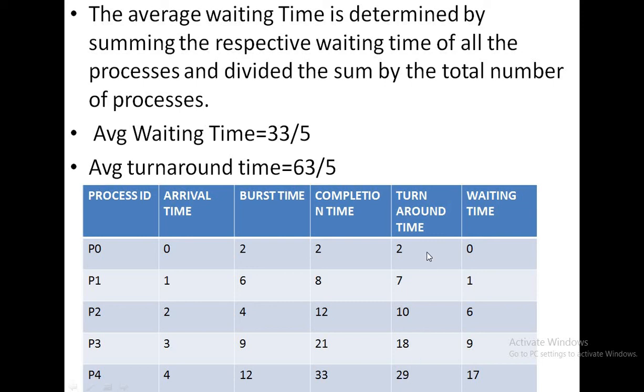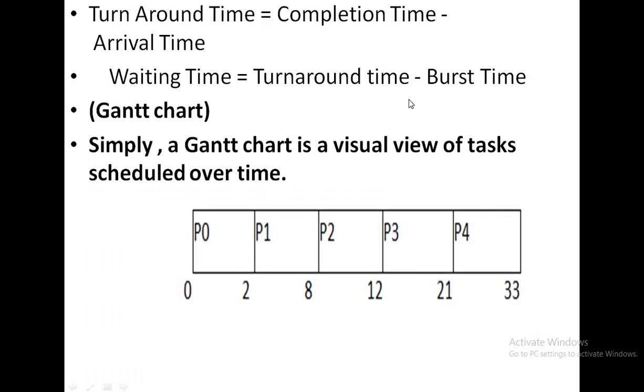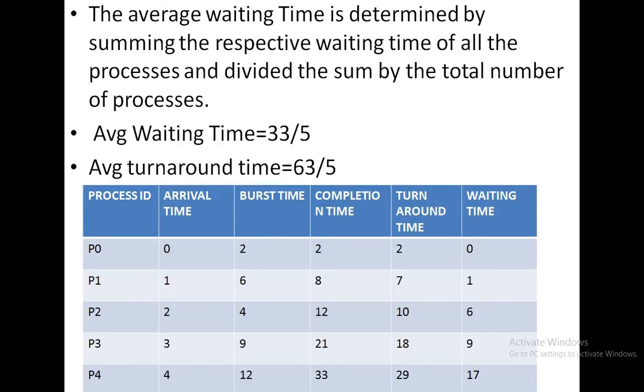Then after calculating the turnaround time, we are going to calculate the waiting time. The waiting time equals turnaround time minus CPU burst time. We can put the formula here: turnaround time minus the CPU burst time. So the waiting time for the process P0 equals